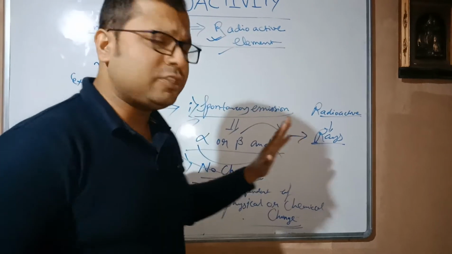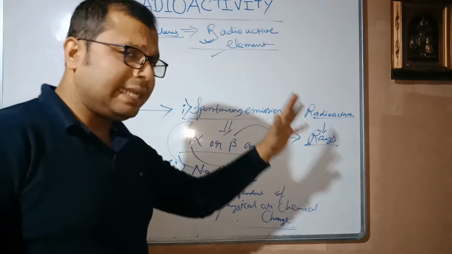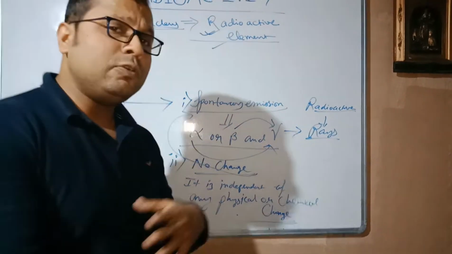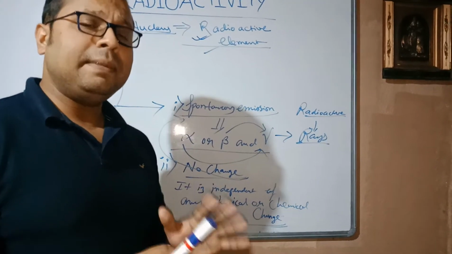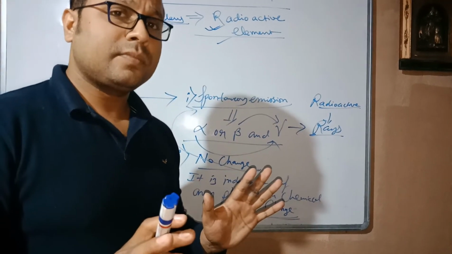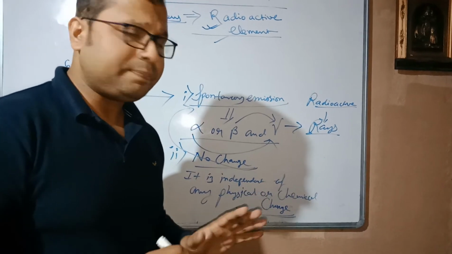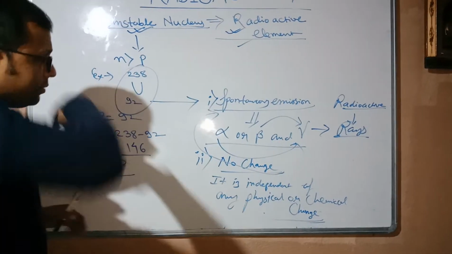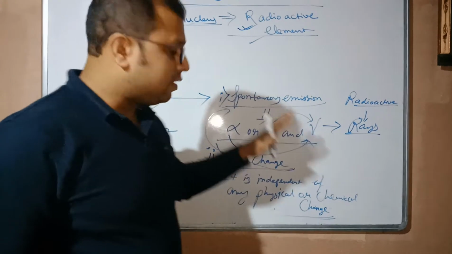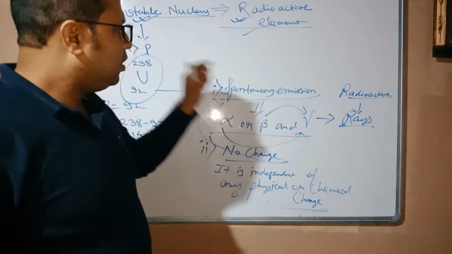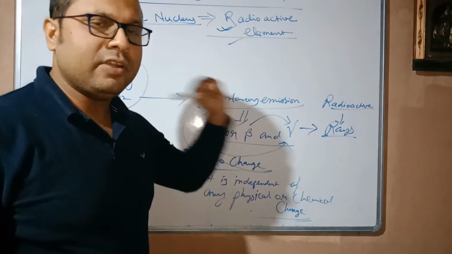Spontaneous emission takes place of different alpha, beta or gamma rays, which continues until the element is completely stable. Okay? And there will be no effect of physical or chemical changes on this emission of the radioactive elements.